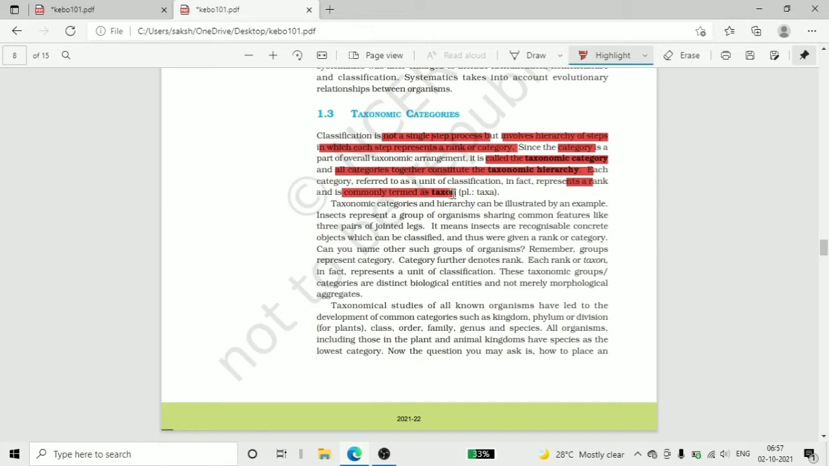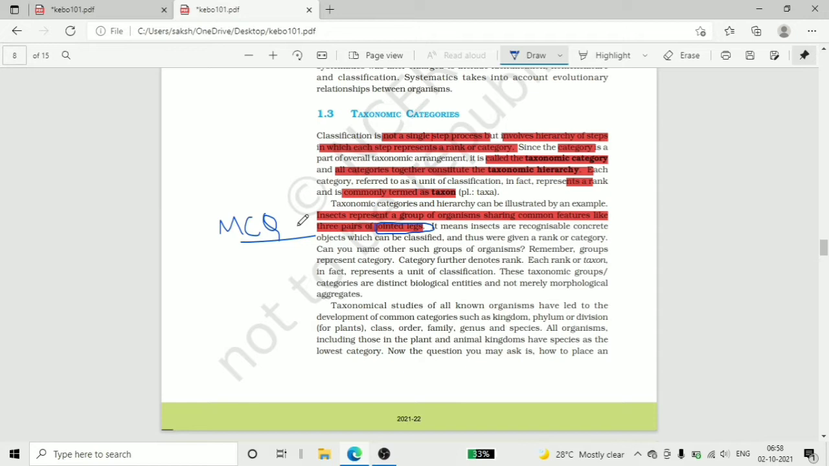Now it's time for an MCQ question, so let's do it. Insects represent a group of organisms sharing common features like three pairs of jointed legs. Here, jointed legs has been asked three to four times in the NEET examination, so mark it as MCQ. I know my handwriting is very bad, but let's compromise.